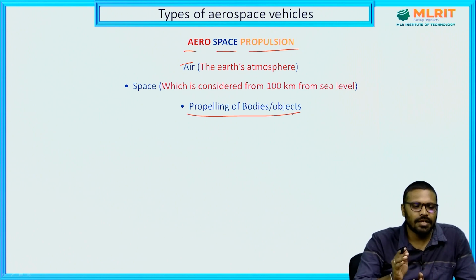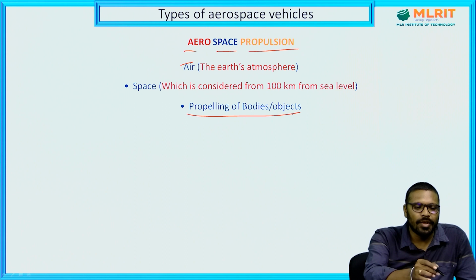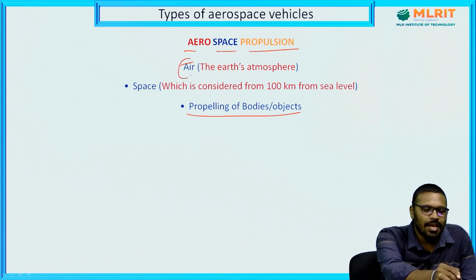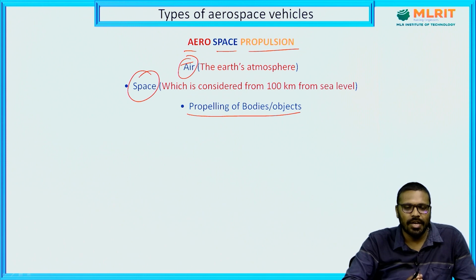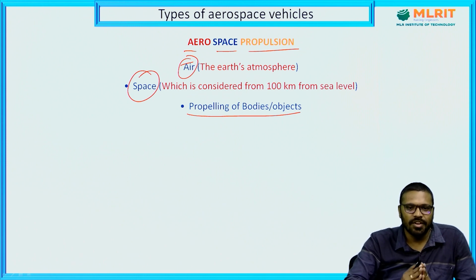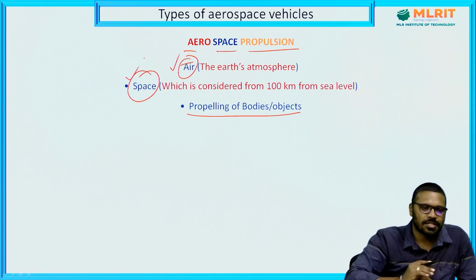So, the name aerospace propulsion is explaining that it deals with the movement of vehicles moving either in air or in space. So, in aerospace propulsion, we are going to discuss the vehicles which travel in air and space.